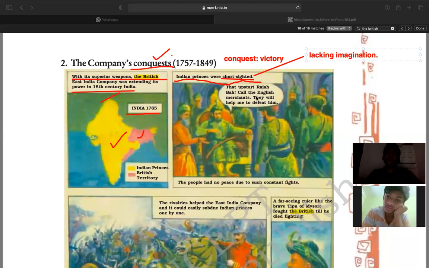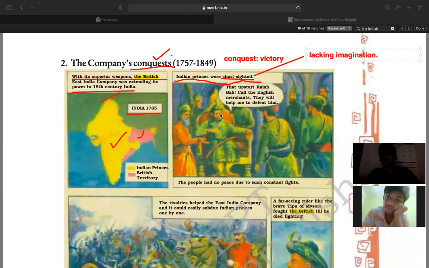So Indian princes thought what? Whenever they went for any kind of war or revolt, they took the help of the English merchants, or the Britishers, and they believed that the Britishers would help them defeat the other king.